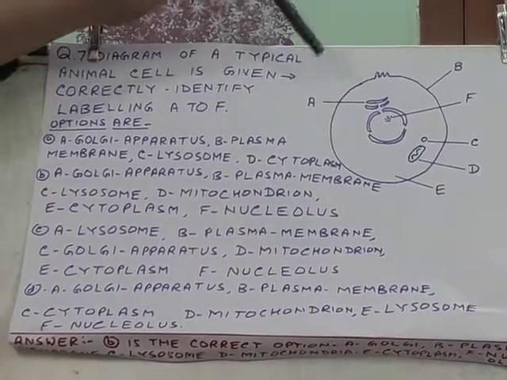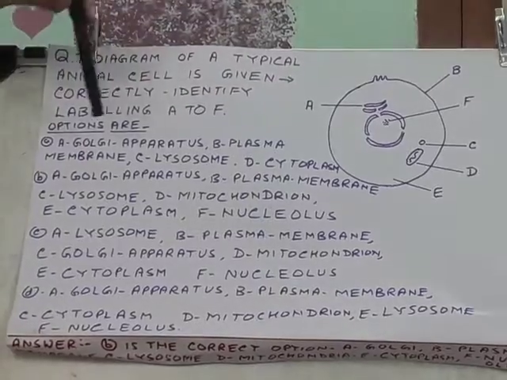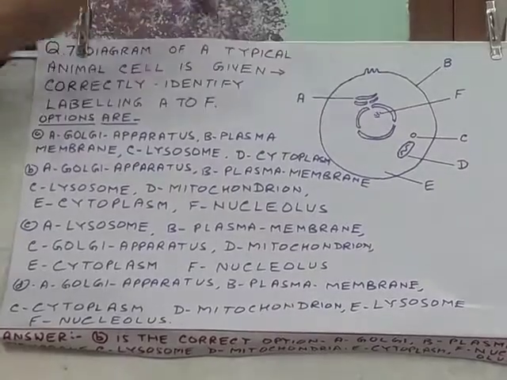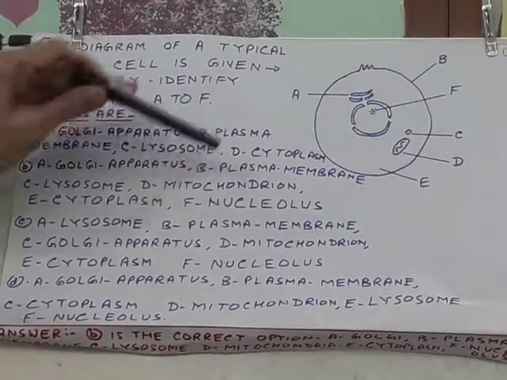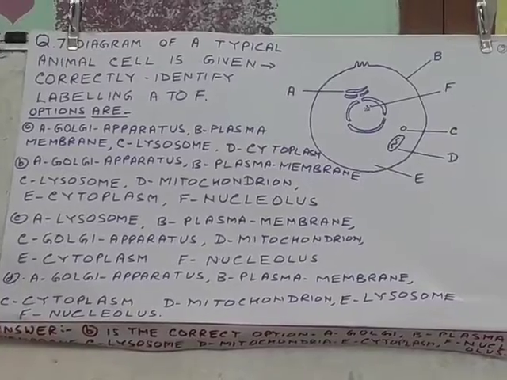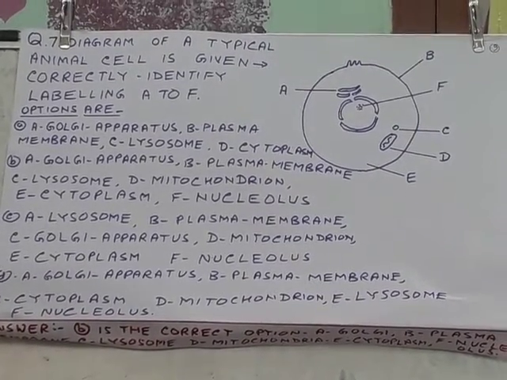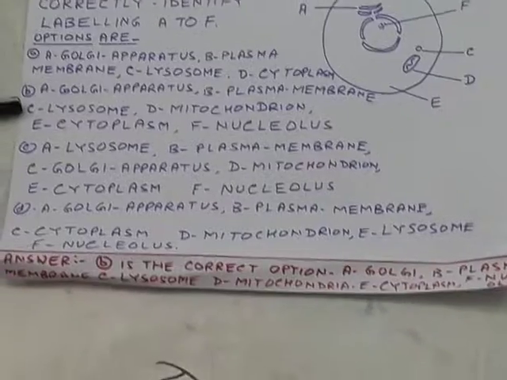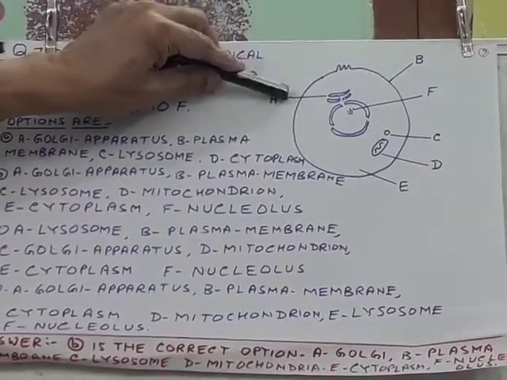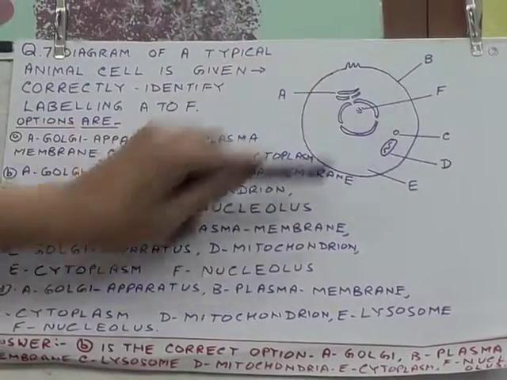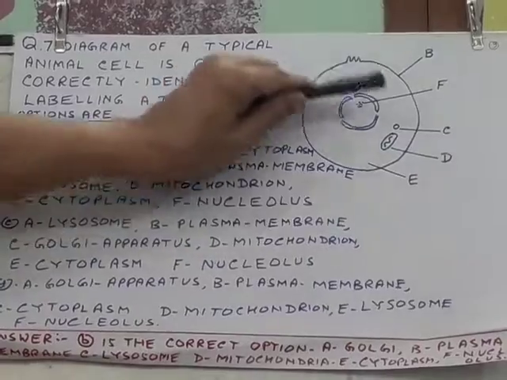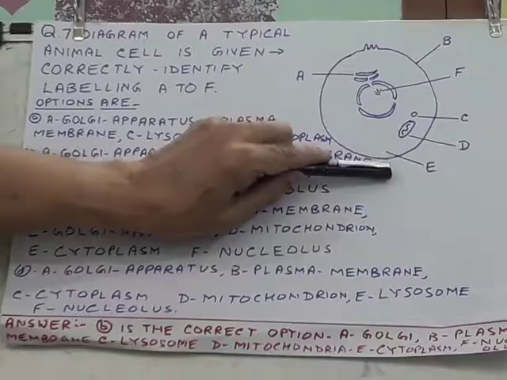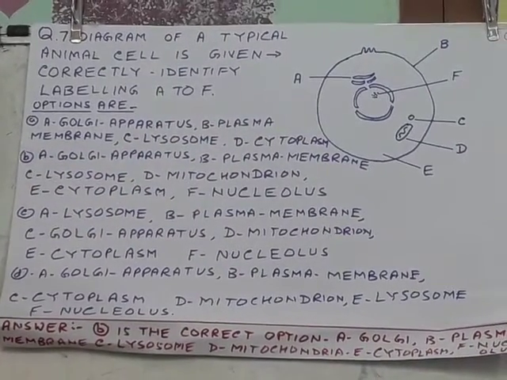A, Golgi apparatus; B, plasma membrane; C, lysosome; D, cytoplasm. So this way there are four groupings of answers. Here B is the correct option. A, Golgi; B, plasma membrane; C, lysosome; D, mitochondria; and E, the cytoplasm.